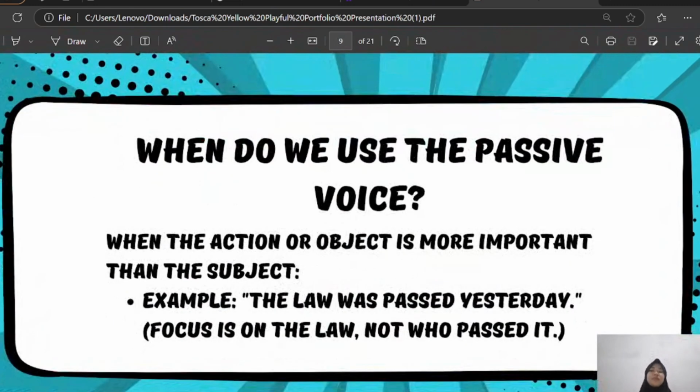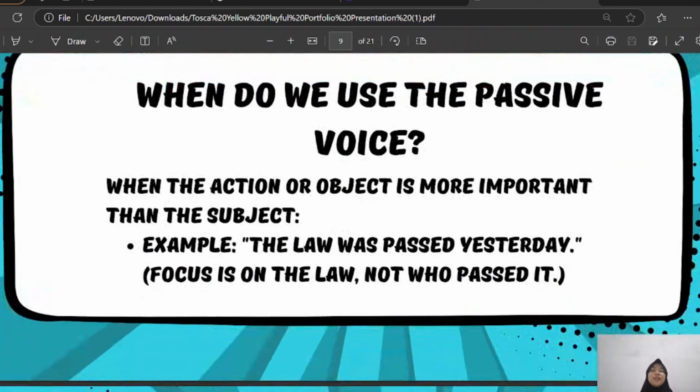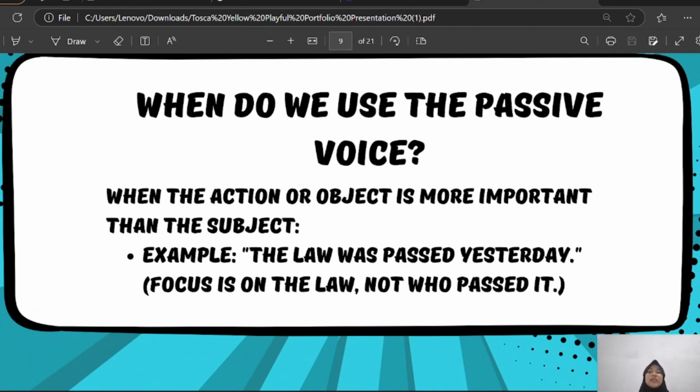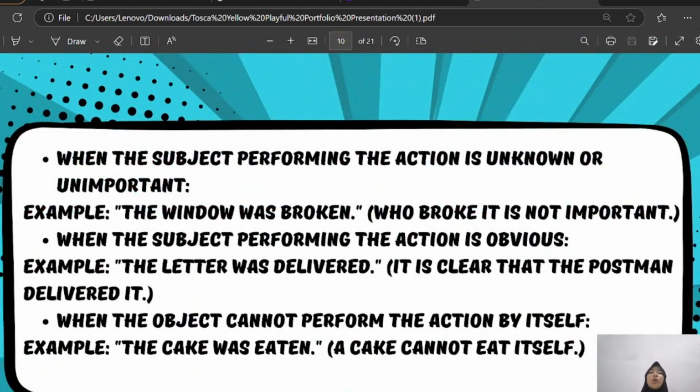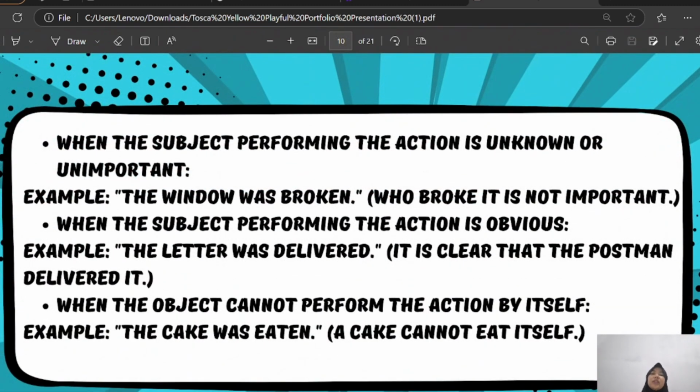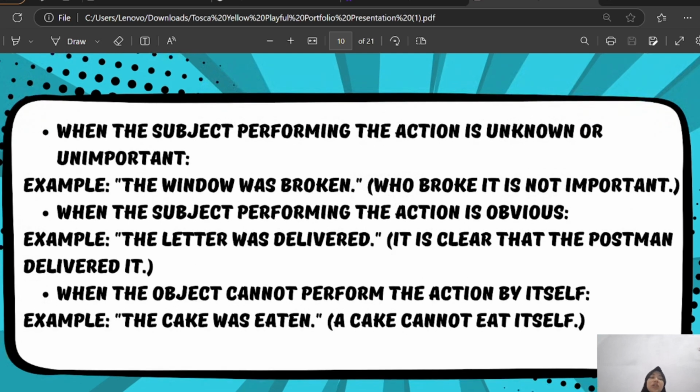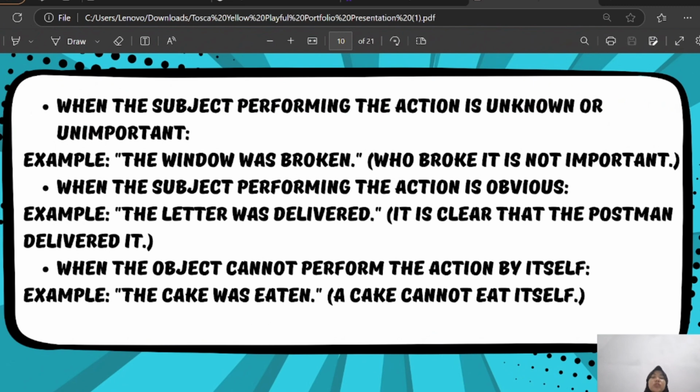When do we use passive voice? When the action or object is more important than the subject. Example, the law was passed yesterday. The focus is on the law, not on who passed it. Also when the subject performing the action is unknown or unimportant. Example, the window was broken. Who broke it is not important.